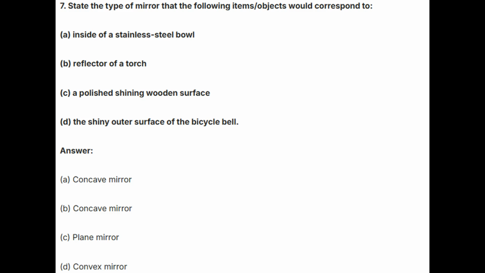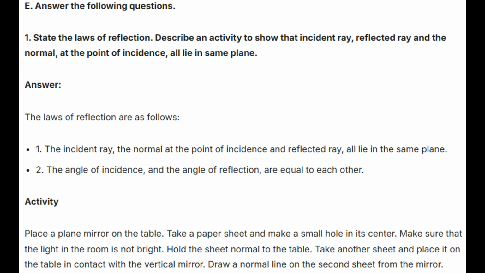Answer. A. Concave mirror. B. Concave mirror. C. Plane mirror. D. Convex mirror.